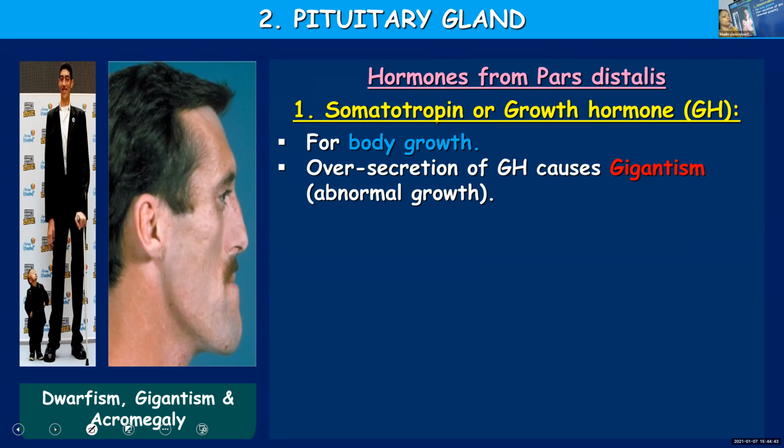Excess amount of growth hormone. As I told you, growth hormone helps in bringing about the growth of the body. When it is produced in excess, as you can see in the first figure, the person becomes a giant and you call it gigantism, 8 feet or 9 feet.